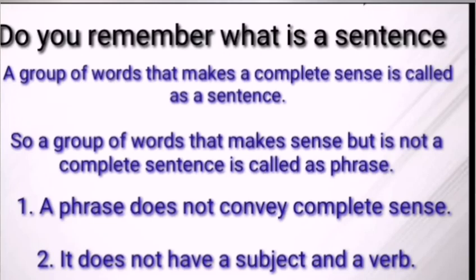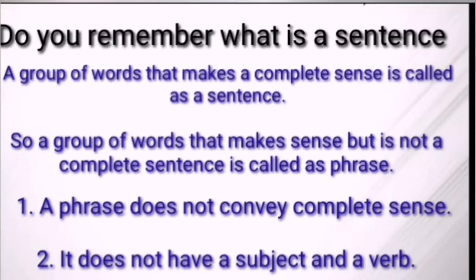When a group of words makes sense but is not a complete sentence, it is called a phrase. Same example we will go through. If I say an apple, you will not understand the meaning. So these words are called a phrase. A phrase does not convey complete sense. It does not give you complete meaning. It does not have a subject and a verb. In a phrase, you will not have a subject and a verb.